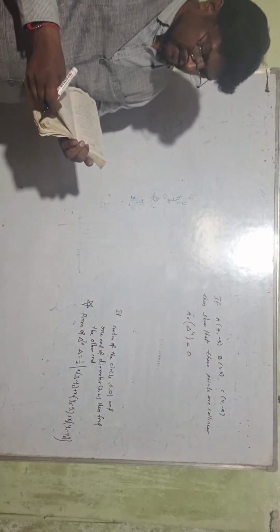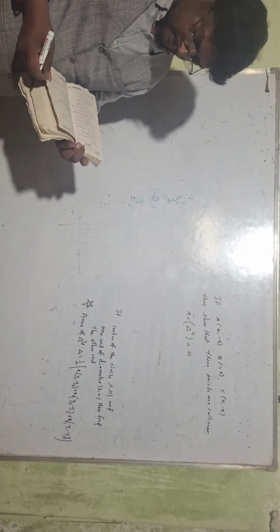That means you need to show that the area of the triangle equals 0, using this formula and substituting those values.